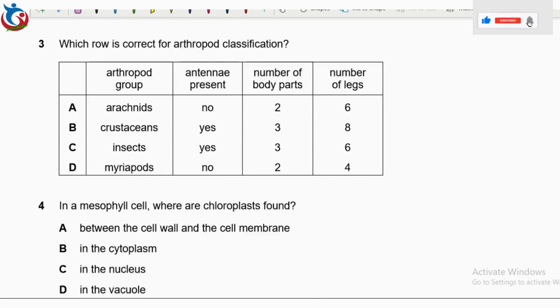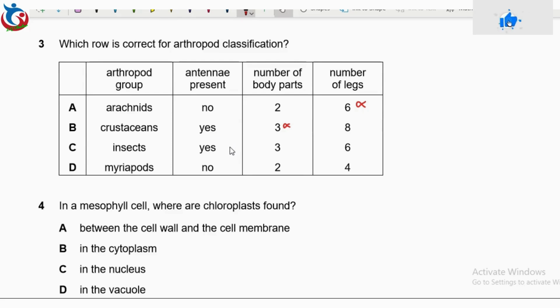Question 3 says, which row is correct for arthropod classification? That's where we have all these arthropod groups: arachnids, crustaceans, insects, and myriapods. So option A, arachnids. Antenna present? No, that is correct. Number of body parts? 2, that is correct. Number of legs, so the number of legs makes our option A wrong. Then we have the crustaceans. Antenna, yes, some of them do. Number of body parts? 3, no.